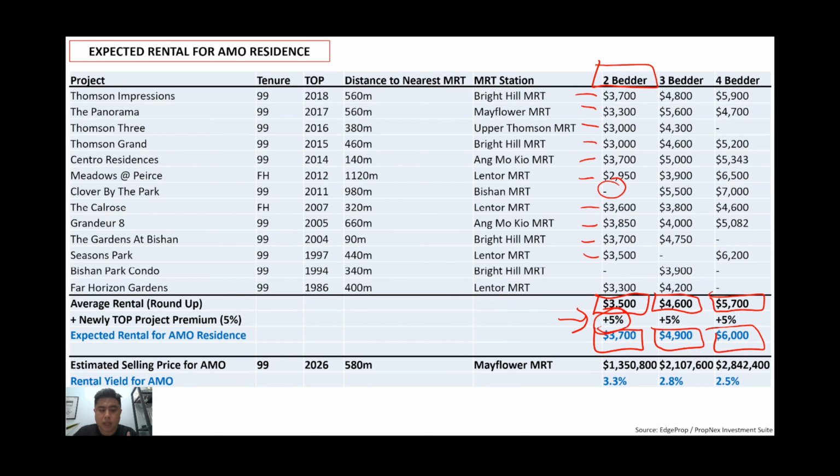And how does this translate into a rental yield? So for AMO, again, I'm taking 2,200 PSF as a gauge. So for a 2-bedder unit, it's going to be around 1.35, 2.1 for a 3-bedder, 2.8 for a 4-bedder. And even at 2,200 PSF, you can see that the rental yield is still very, very healthy. So for a 2-bedder, you can go up to 3.3%, which is for properties in Singapore, anything that's above 3% is considered a very healthy and very good percentage in terms of investment.